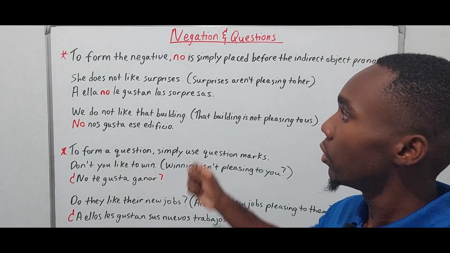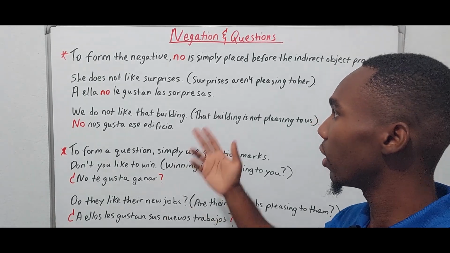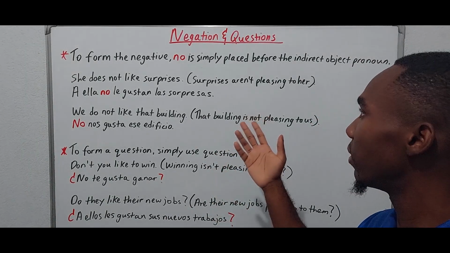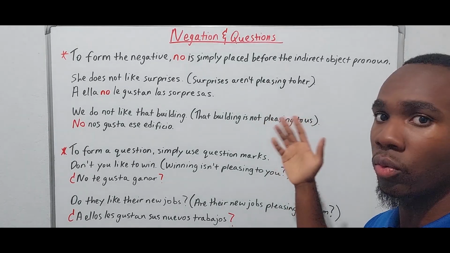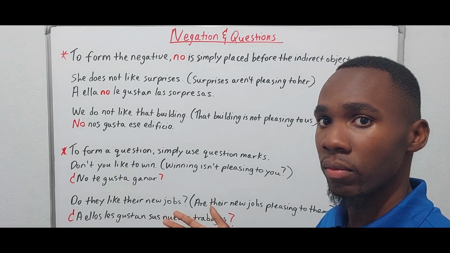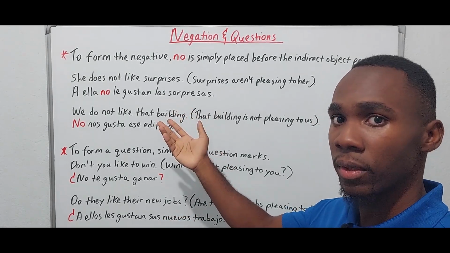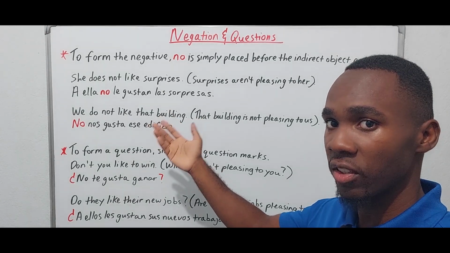Okay? So let's look at an example. She does not like surprises, or surprises are not pleasing to her. Okay? Because this is the third person, we should specify the person, right? So she is the specific person.